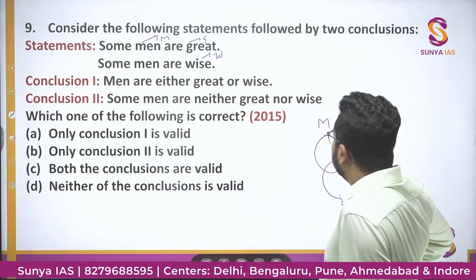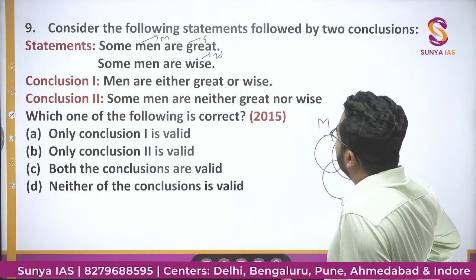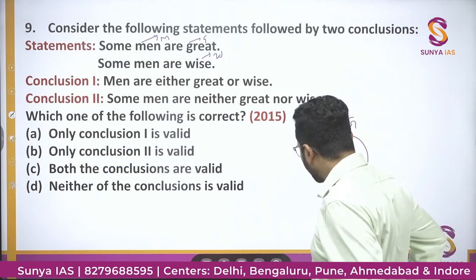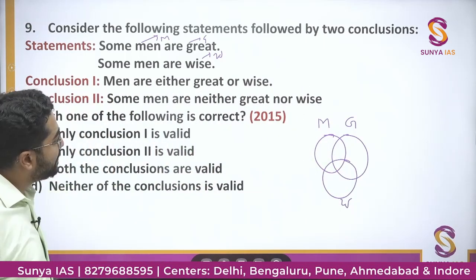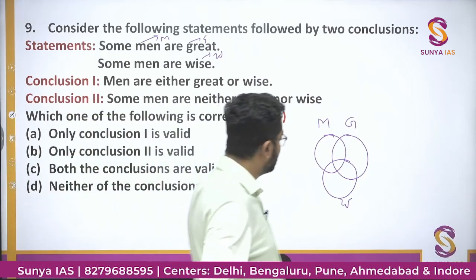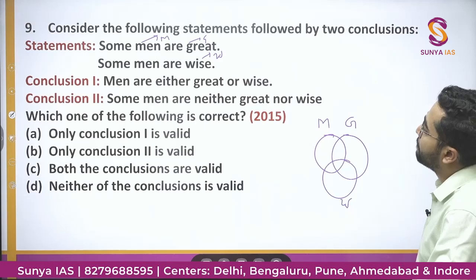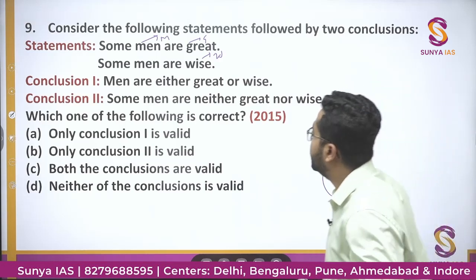Men are either great or wise. Some men are neither great nor wise. ठीक है, अब मुझे पता करना है कि इसमें क्या होगा. तो आप भी सोचो कि इस क्वेश्चन को हम कैसे सही करेंगे. What we need to think about, in this question. This question was asked in the year 2015.